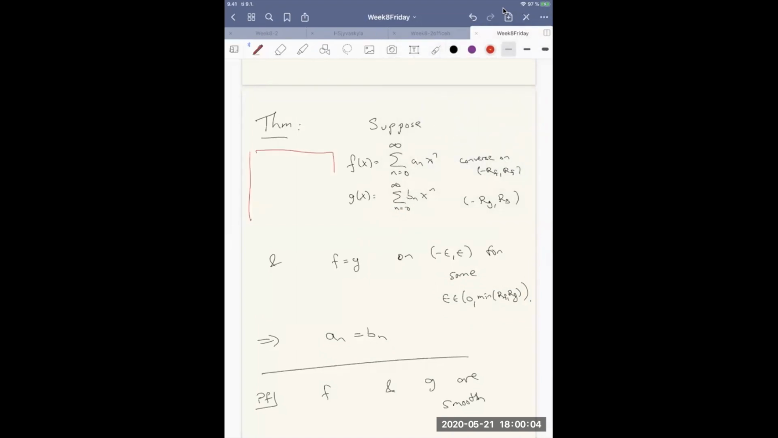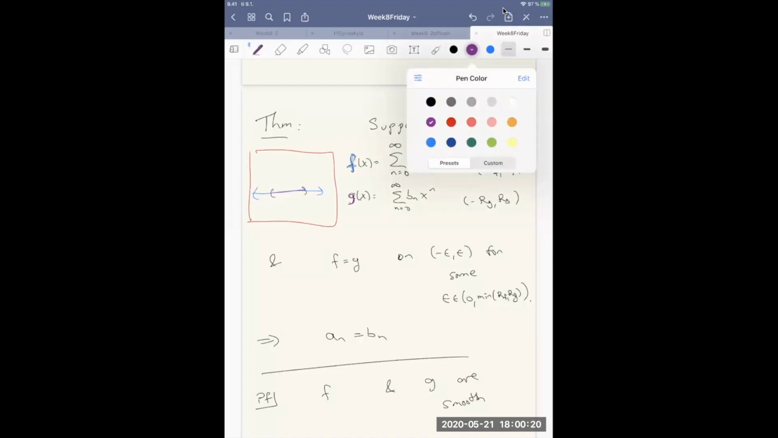So let's draw a picture of the domains here. So we have f converging on some interval. g is converging on another interval, possibly smaller or bigger, but let's draw it like this. And we have the epsilon interval here, centered at 0, some small interval centered there. All of these expressions are defined because we are in this small interval. We're assuming if the functions are equal here, then actually they have to also be equal outside the set because the coefficients are the same.